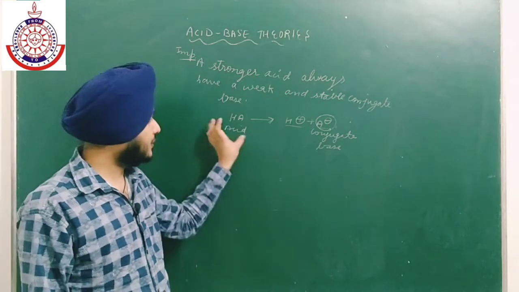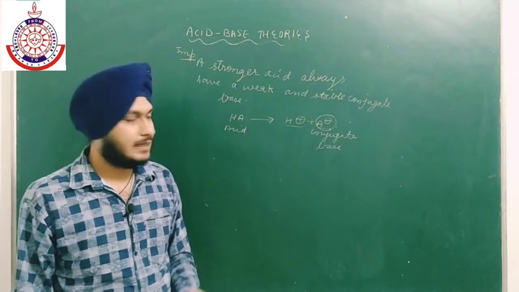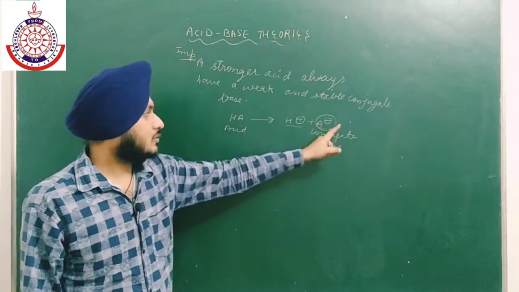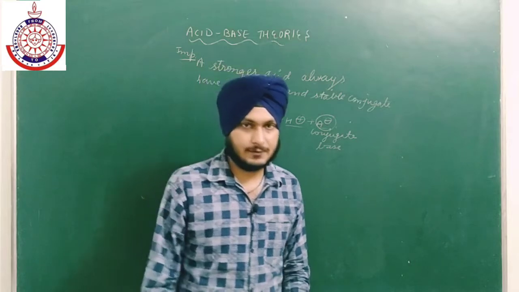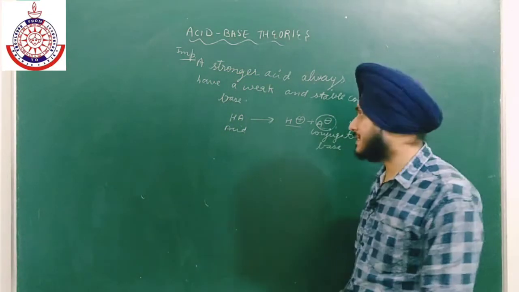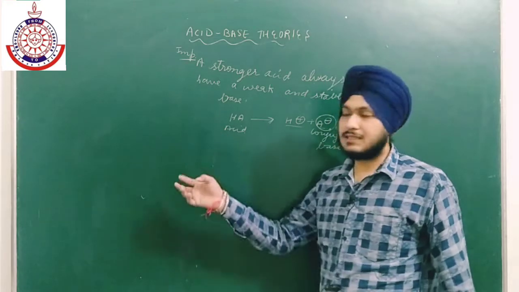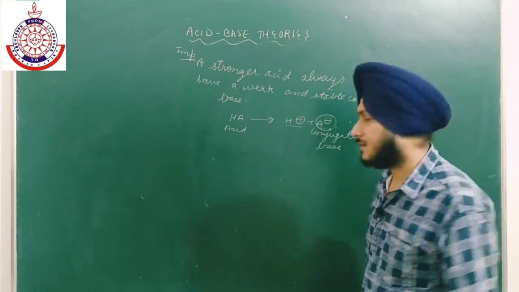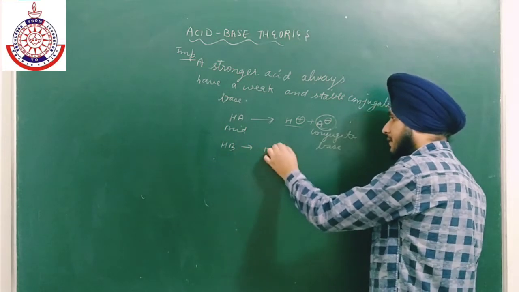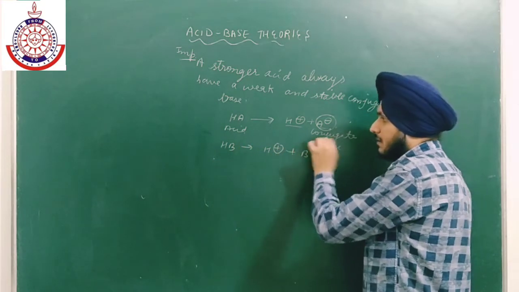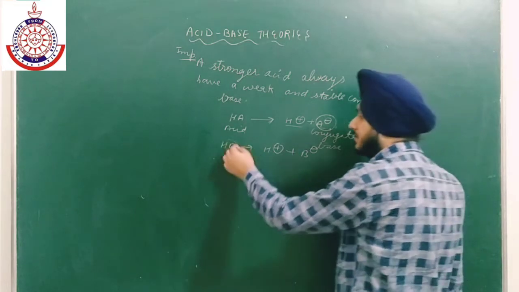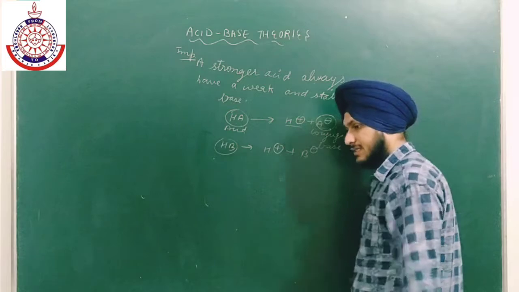So only one of the two can be strong. If the acid is strong, then its conjugate base must be weak as well as stable. So we can easily compare the acidic character of two acids. Like here, I also have an acid, that is HB, and we have to check whether HA or HB is the stronger acid.